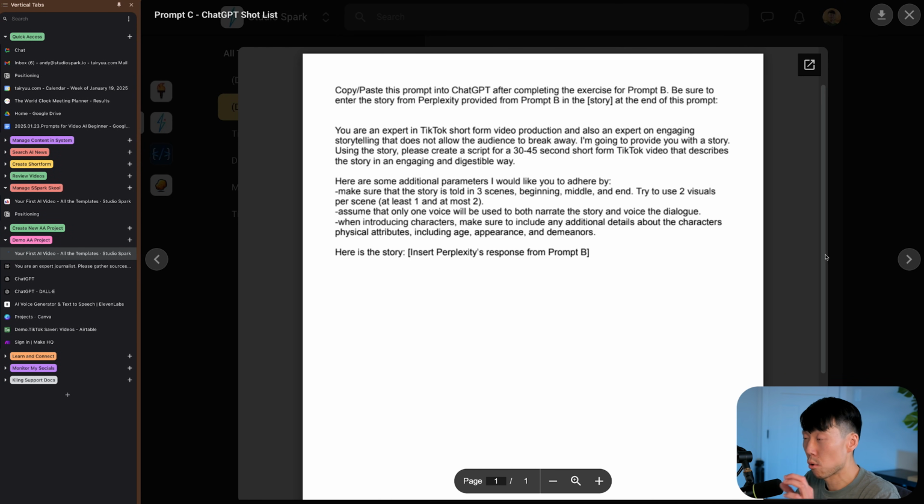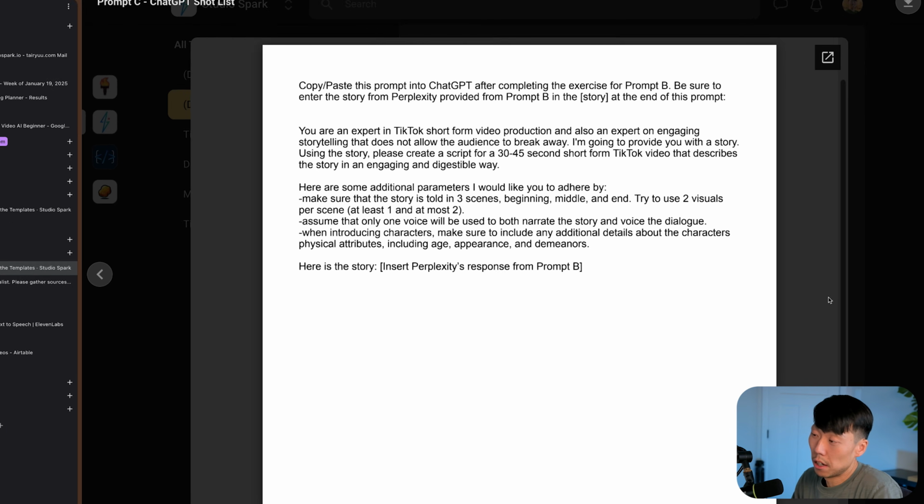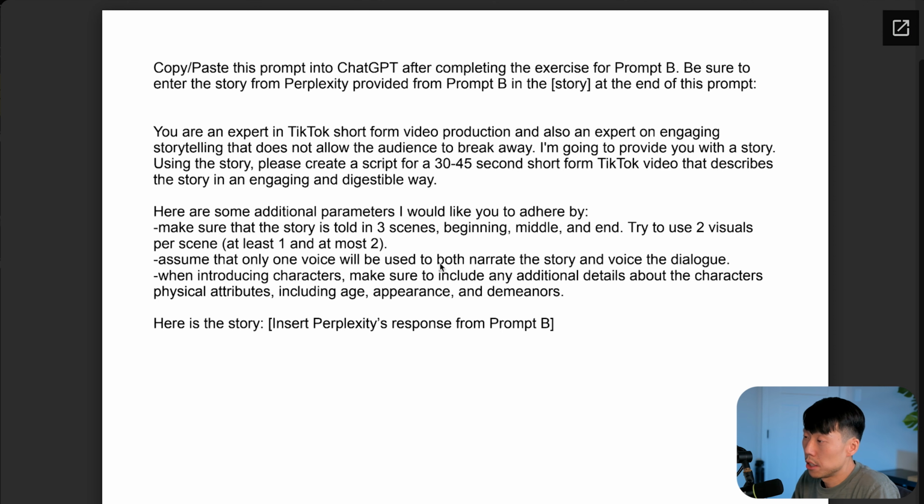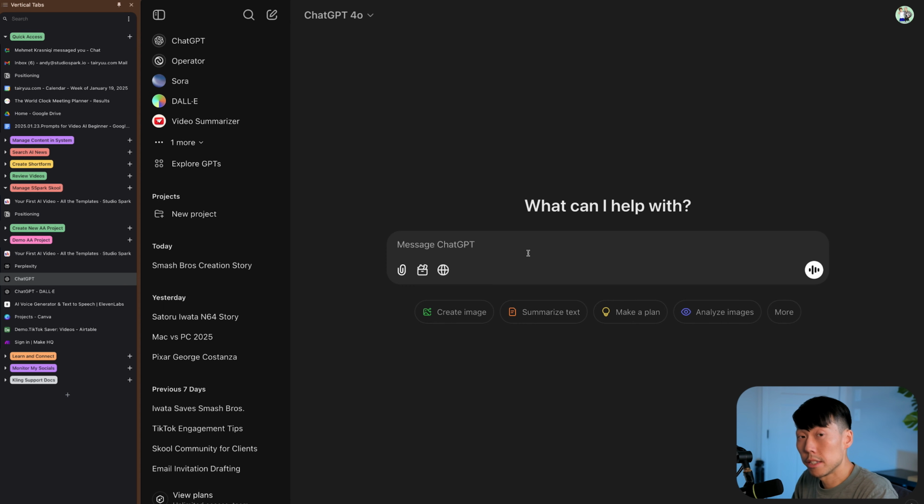Let's open this up. This one's a bit more involved here. We have to very specifically specify to ChatGPT exactly what we want. So pause here, or you can hit the link to download this text file and just copy paste the prompt itself. And let's go back to ChatGPT. With what we're trying to do with ChatGPT, it's absolutely free. You'll see some paid features on the screen here, but I'm going to make sure I don't use those.